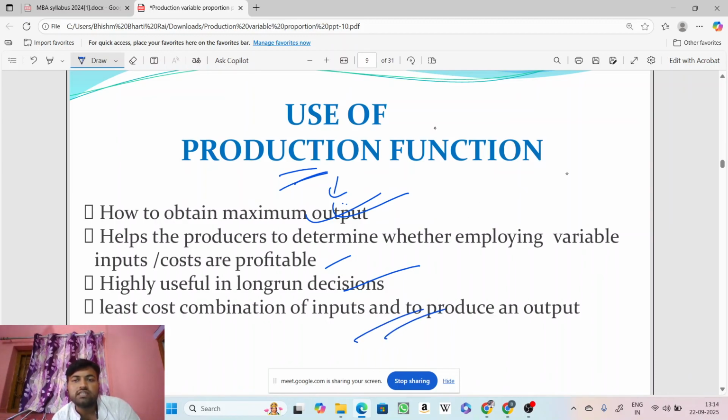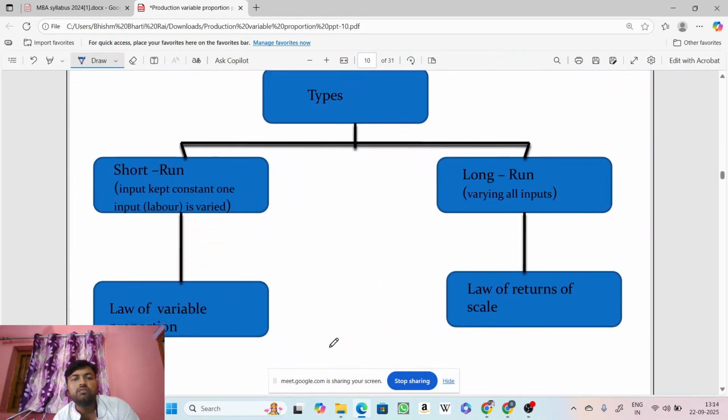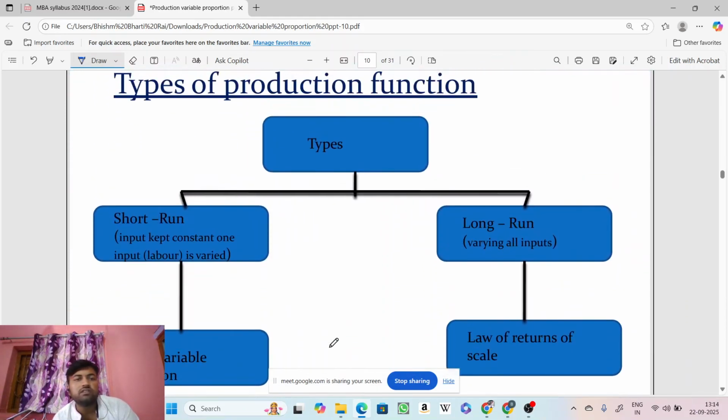As I said earlier, the production function can be used to find out the least cost, or to minimize the cost of production, and it also helps to increase the revenue and increase profit. So these are the uses of production function. We'll proceed here. Types of production function. We have basically two kinds of production function, short run and long run.